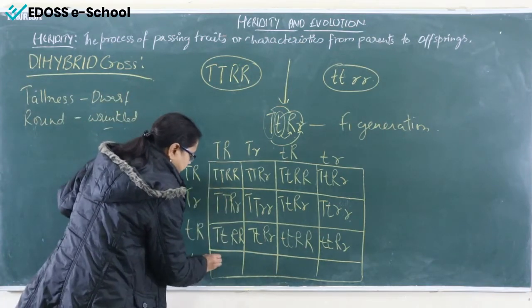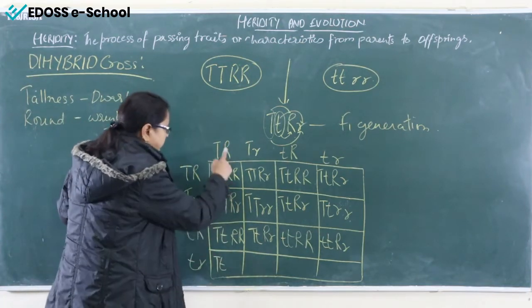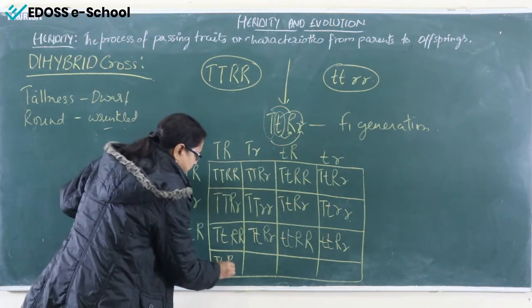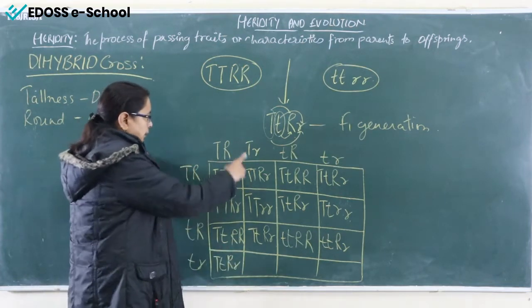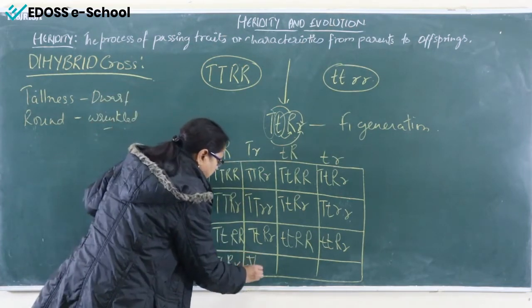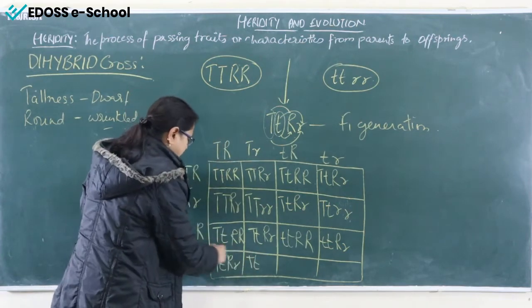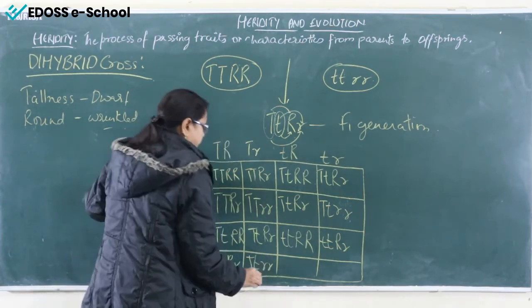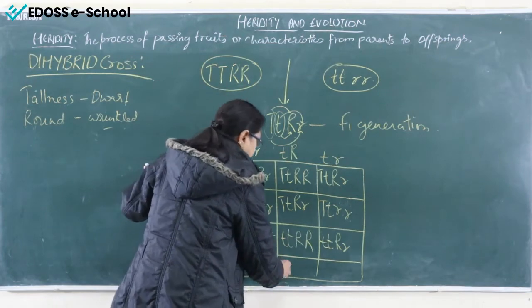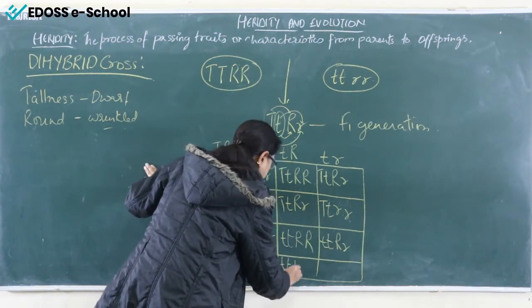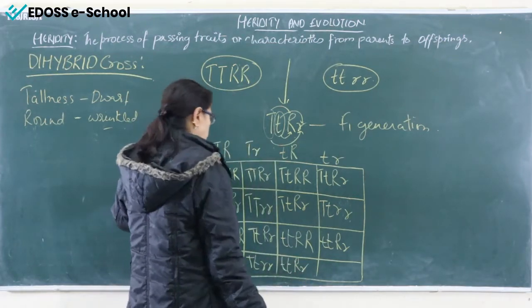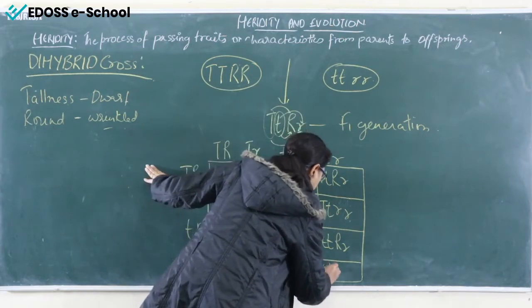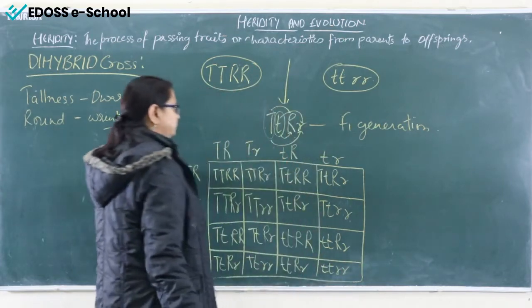Capital T, small t, capital R, small r. Here, capital T, small r, small r. Here, small t, capital R, small r. Small t, small r, small r.